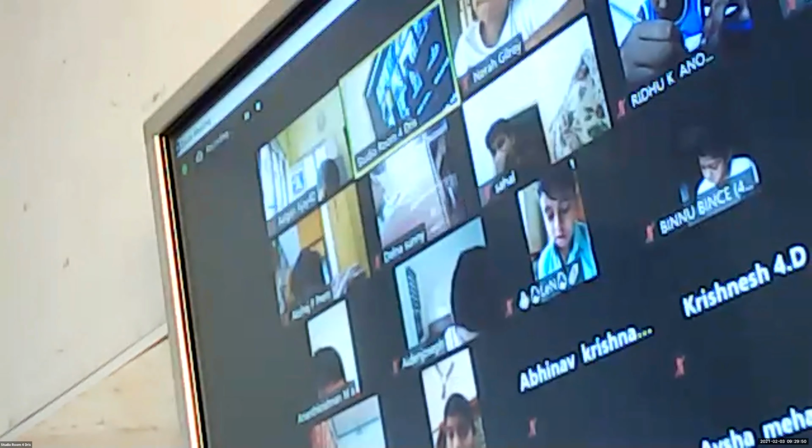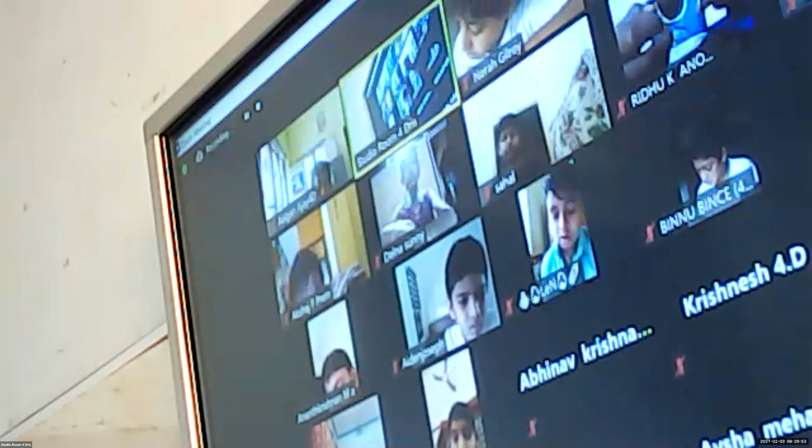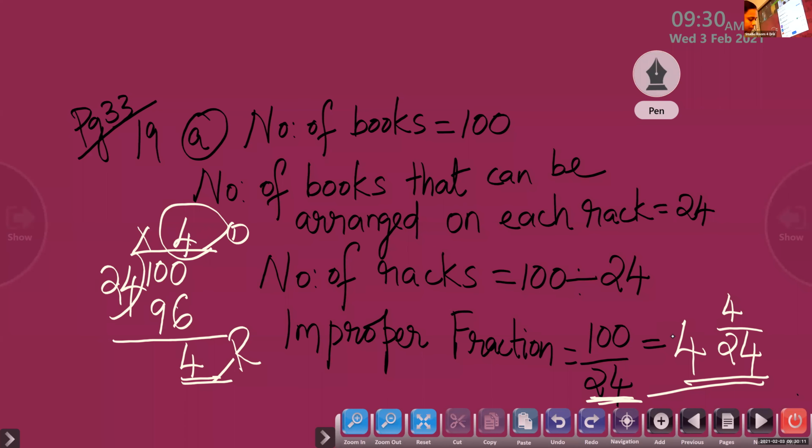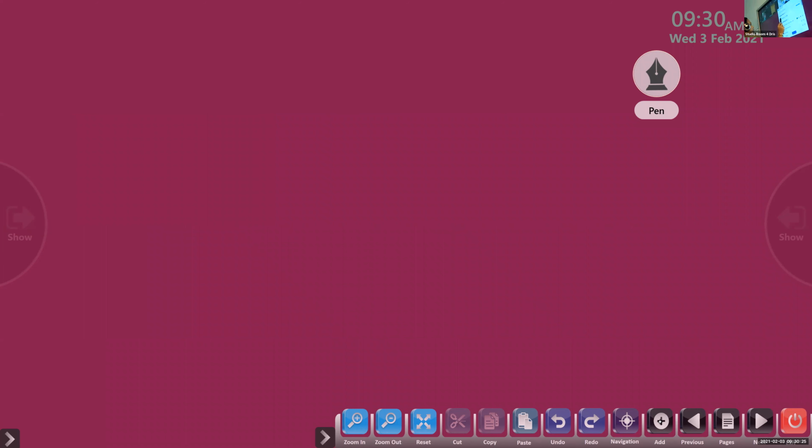Very good. Children, this is the same question as question number A. Here the number of test tubes in total is 50. And how many test tubes can we keep in each box? Look at the question. Only 14. So we have to find out how many boxes. So what do we have to do? Same like that. 50 divided by 14. So we can start.